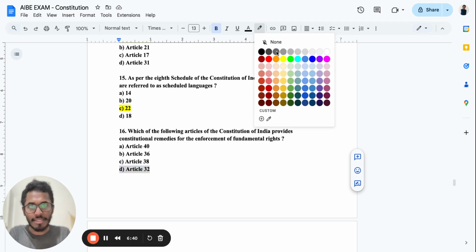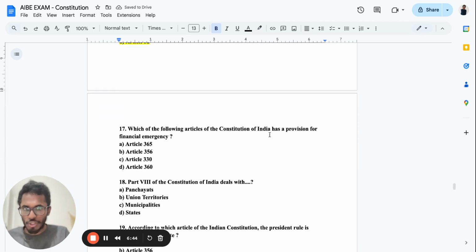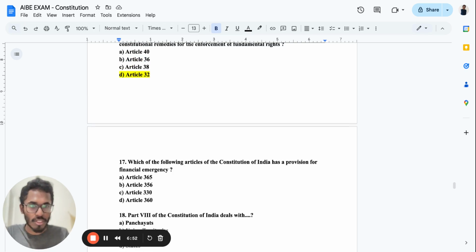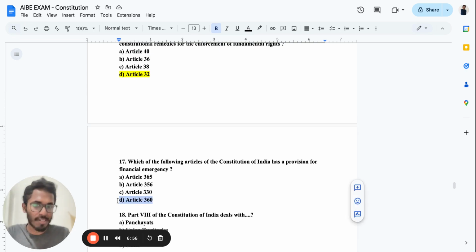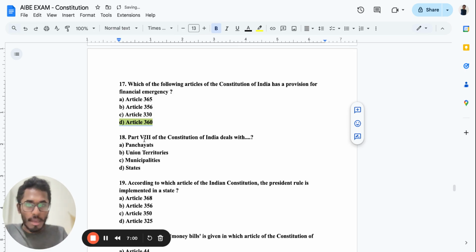Okay, Article 32. Now, which of the following articles of Constitution of India has a provision for financial emergency? Which article says about financial emergency? Think which particular article says about financial emergency. This is something you all should be knowing. Look at the Bare Act. It's a Bare Act based question directly. Article 360. Okay, it's Article 360. Part 8 of the Constitution of India deals with what? It deals with union territory.